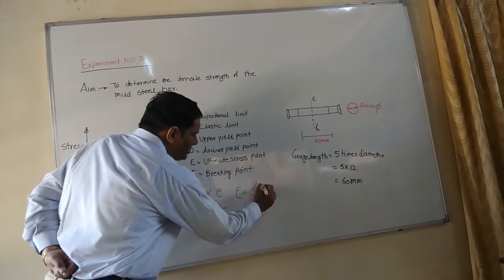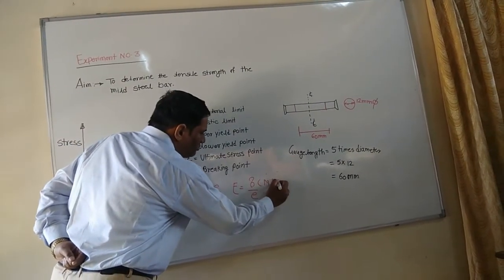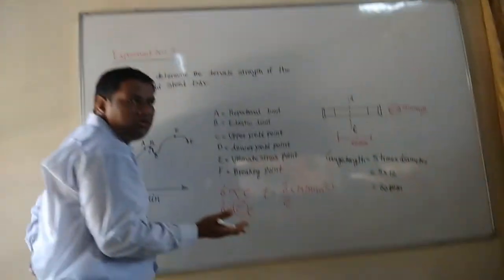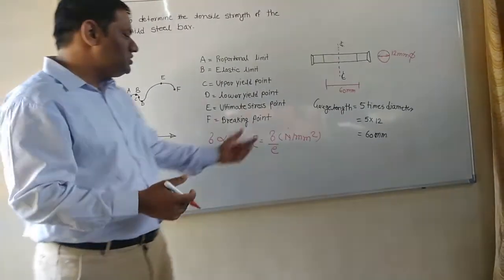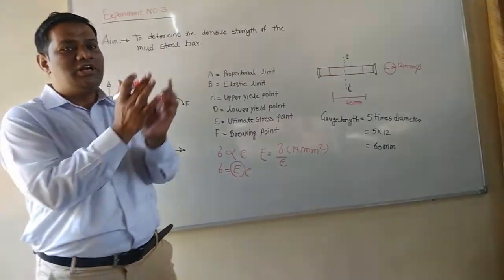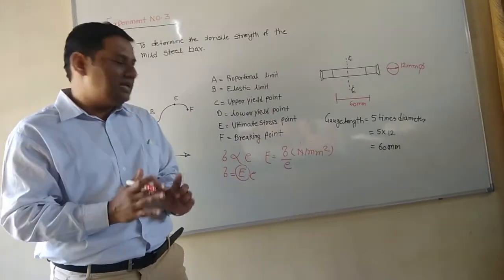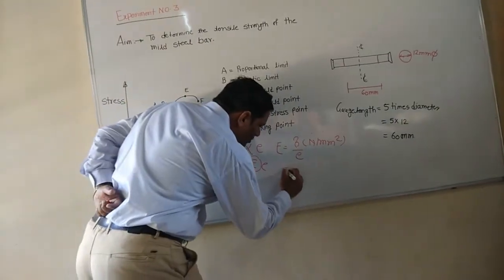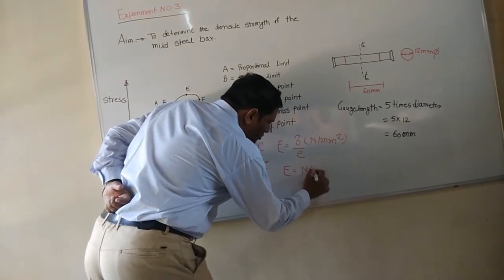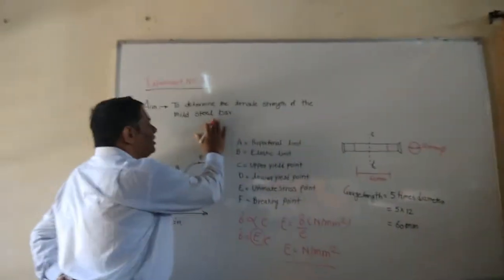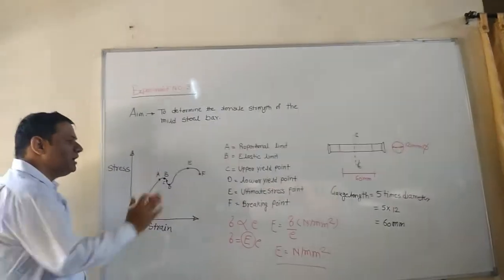Okay. So this stress unit is again Newton per mm square. And what is the unit of strain? Obviously, there is no unit. Okay, why? Because strain is the ratio of change of length divided by original length. So it is the ratio of length, length gets cancelled. So strain has no unit. So what is the unit for modulus of elasticity? Newton per mm square. So also we can calculate the modulus of elasticity for mild steel bar.